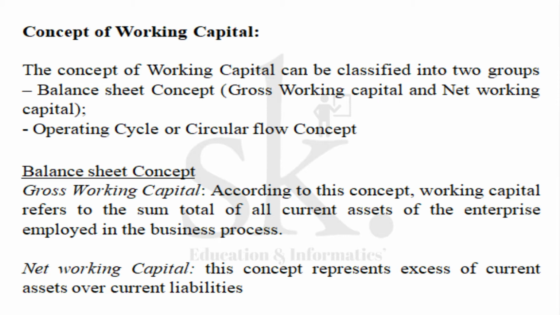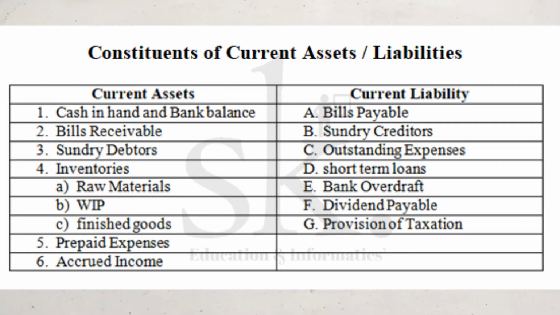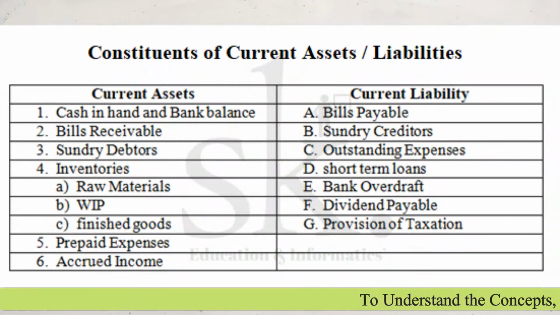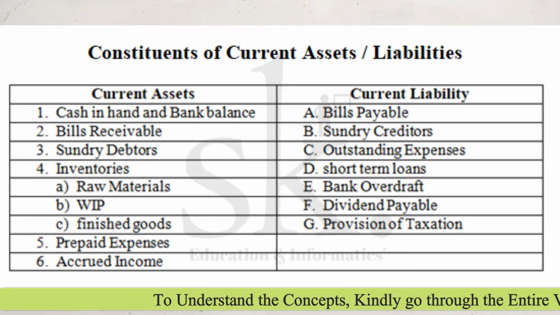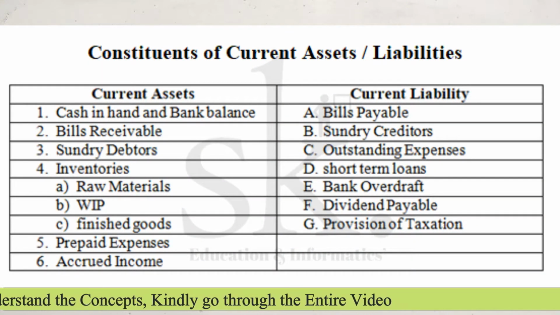Before we move on, let's understand what is current asset and current liability. Then only we can understand what is gross working capital and net working capital. Now kindly go through this. Current assets, what is the difference between a fixed asset and a current asset?